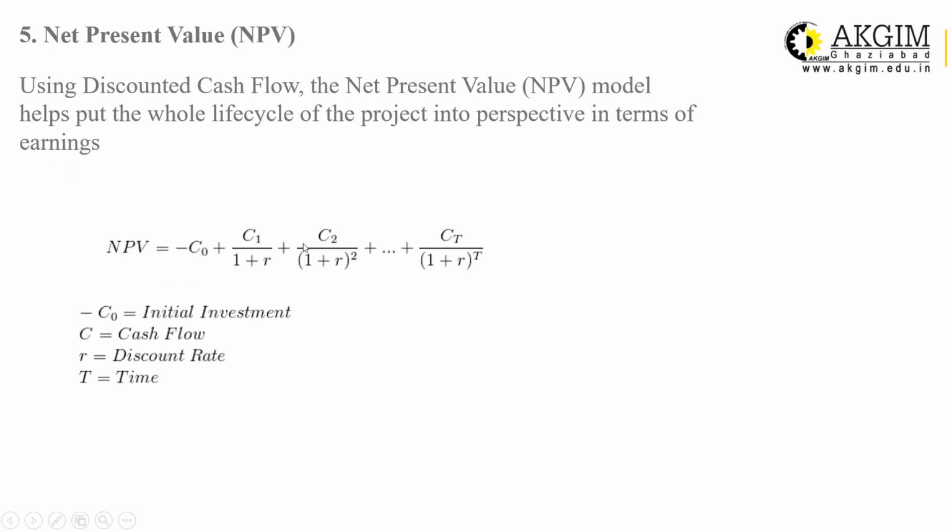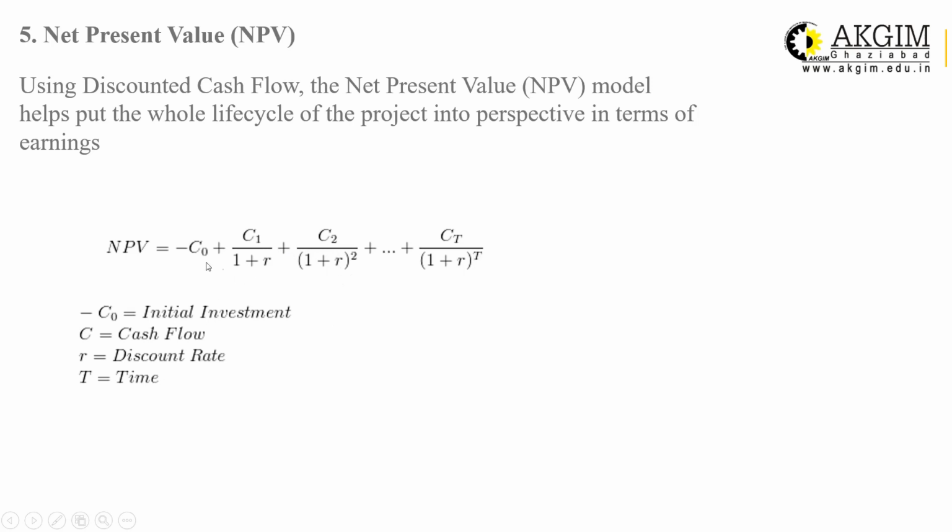First we discount the future cash flows C1, C2, up to CT, that is the cash flow in year 1, year 2 and year T. T is the total life of the project. So we first calculate the cash flow generated throughout the life of the project. Then we discount it at a hurdle rate or discount rate. Then we total all the present values of the cash inflows.